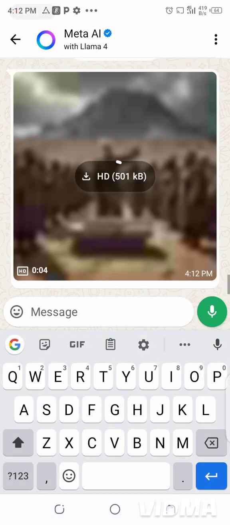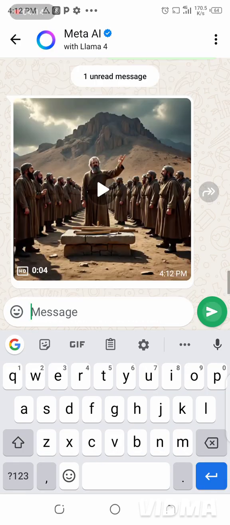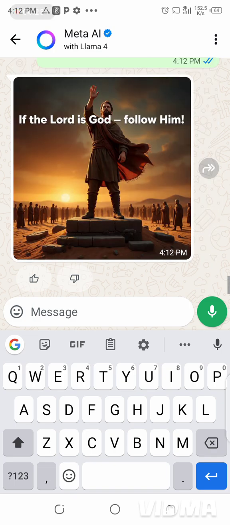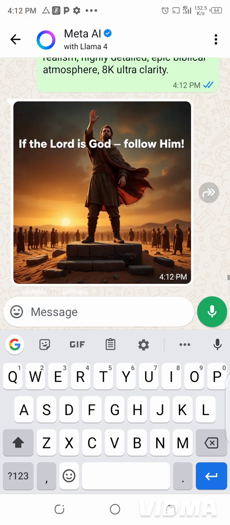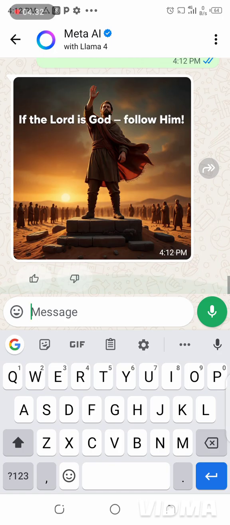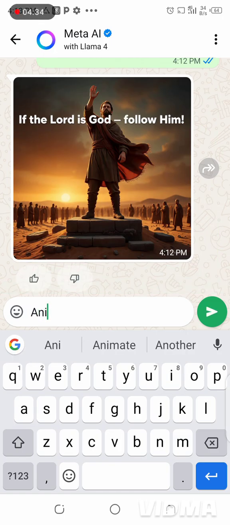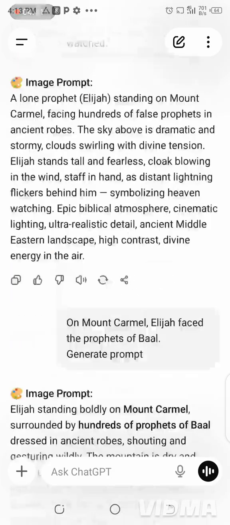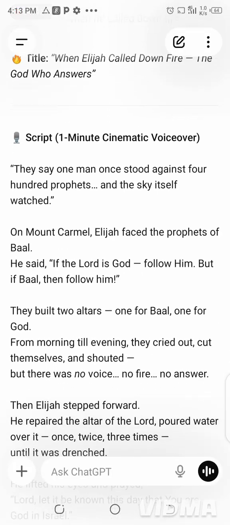So I've copied that prompt. I'll paste it here now. As you can see, it's loading. Yes, this one still brings out what I want. It's okay like this. Then I'll press animate on this. That's how you'll be doing it little by little till you finish the whole script.